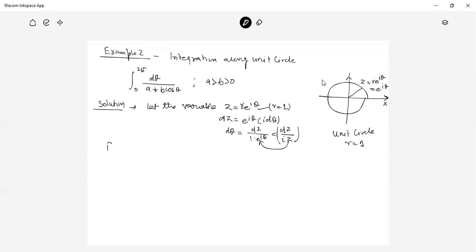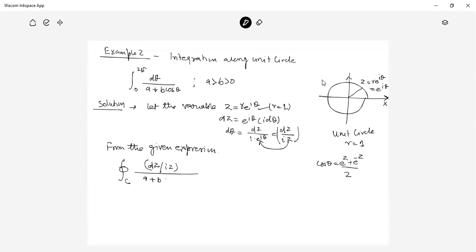So from the given expression, the cyclic integral of dθ is equal to dz upon iz, over a plus b cos θ. Cos θ is (z plus 1 over z) divided by 2.